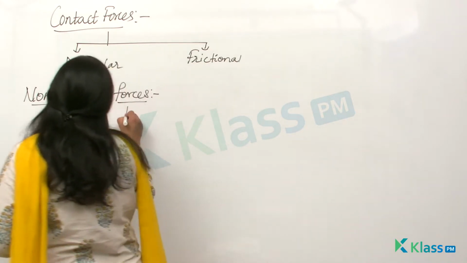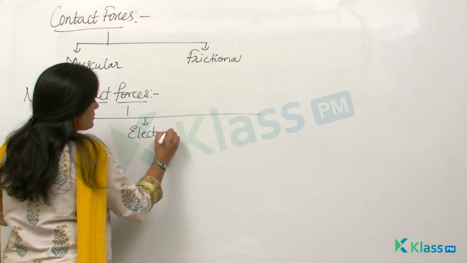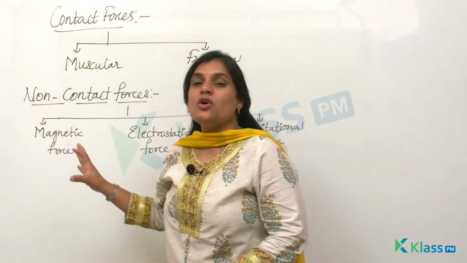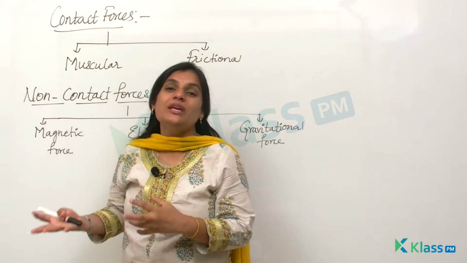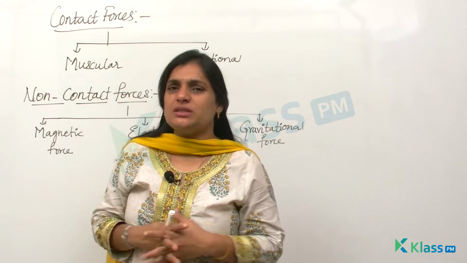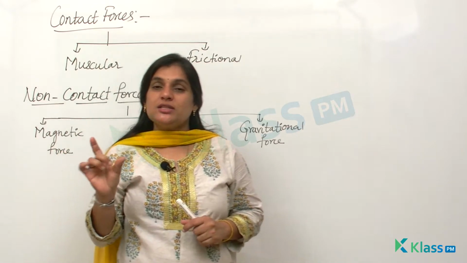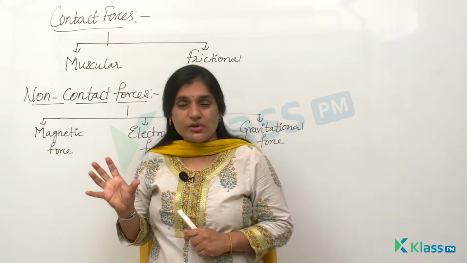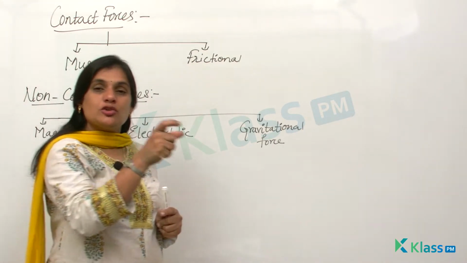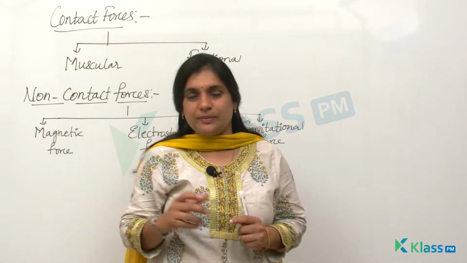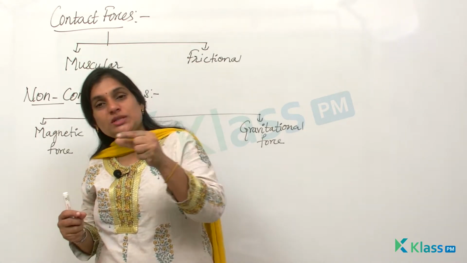There are three different types of non-contact forces you're going to learn: magnetic force, electrostatic force, and gravitational force. These non-contact forces can exert a force on another object without being in contact with them. So before I start with magnetic forces, let us do an activity. You all know bar magnets, right? These bar magnets are usually cylindrical shaped and they have both the poles. So take a pair of bar magnets and place the longer end of the bar magnet onto a wooden roller or a round sharp pencil. And now, try to bring the other end of the magnet towards this bar magnet.